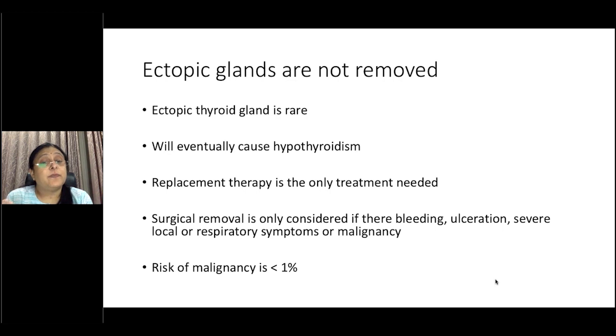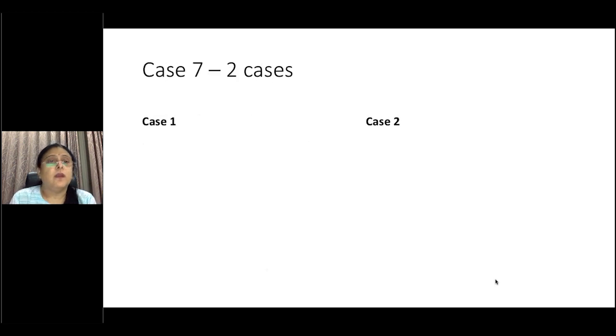But otherwise, it is only considered if there is bleeding, ulceration, or severe local or respiratory symptoms of malignancy. The risk of an ectopic gland becoming malignant is less than 1%. So in general, ectopic glands are to be left alone.